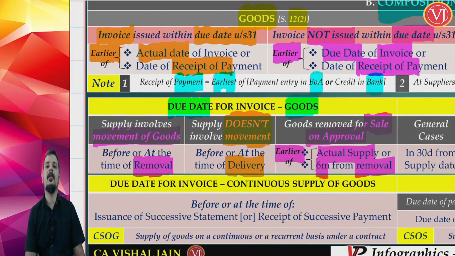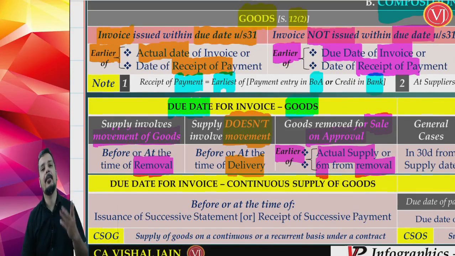Now acceptance or rejection should happen within 6 months. If it is not happening within 6 months, it is deemed to be supplied. I repeat, when I am sending you the goods on approval basis, you should either accept or reject it within 6 months. If you reject it within 6 months, the goods will come back to me, there is no supply. But if you accept within 6 months, there is actual supply, GST will be paid then. But if you neither accept nor reject within 6 months,